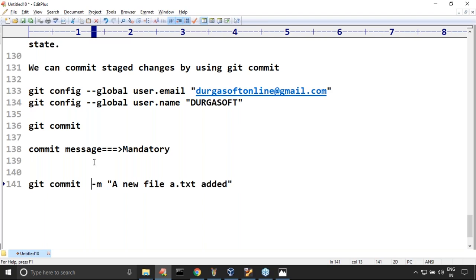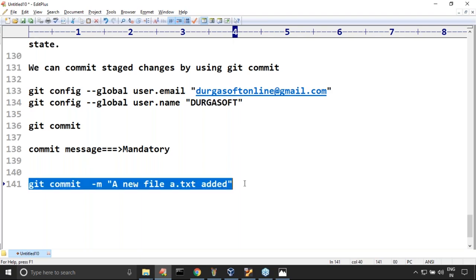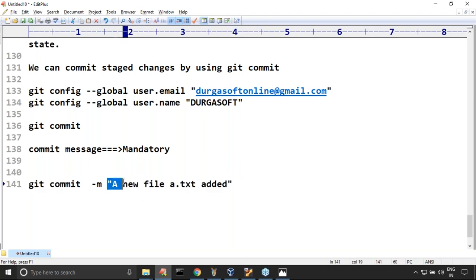Our requirement is, after committing the file, if the file is available in the staging area. Now I hope it is clear for you people, right? Any doubt about this one? Can you please confirm? If you want multiple lines, then it is better to go for the editor. Don't provide it at the command prompt.